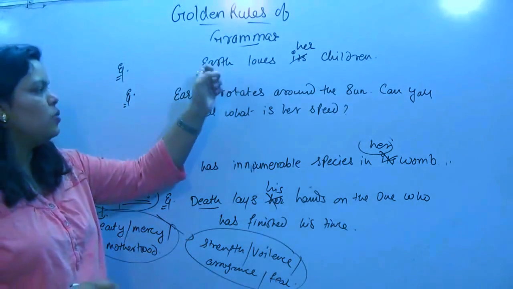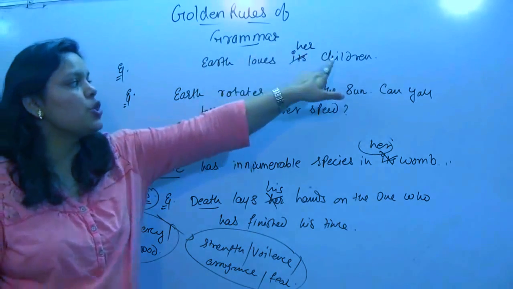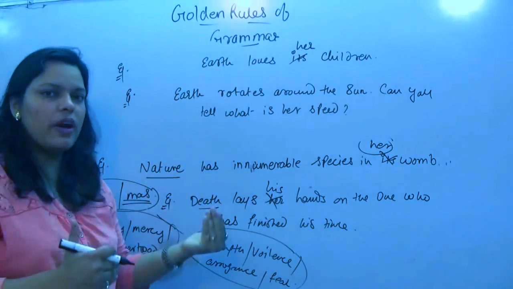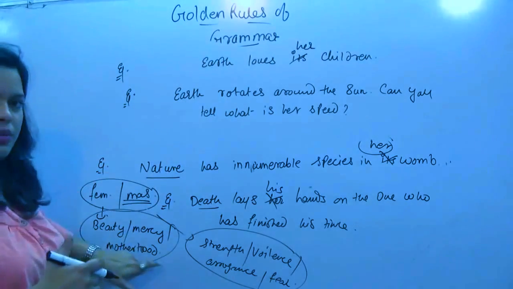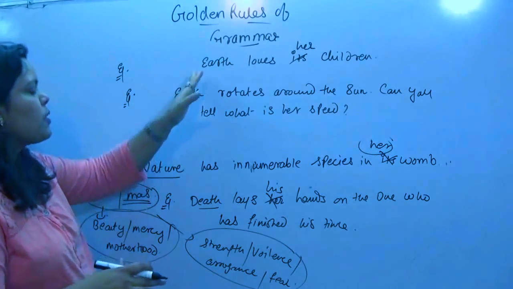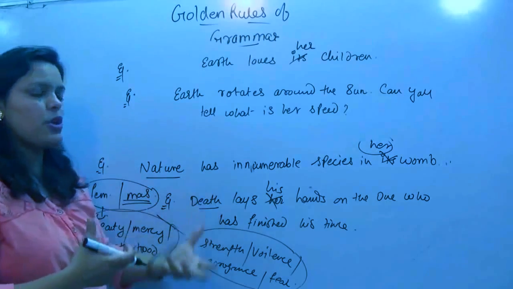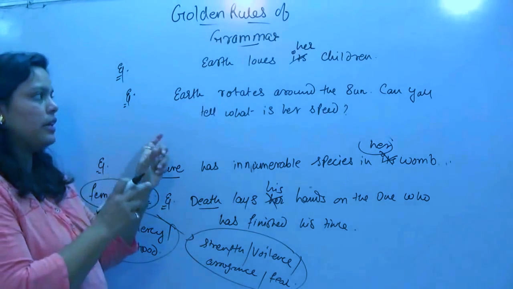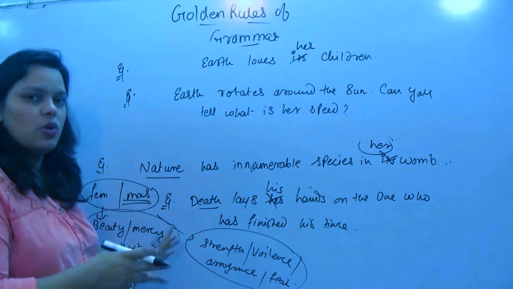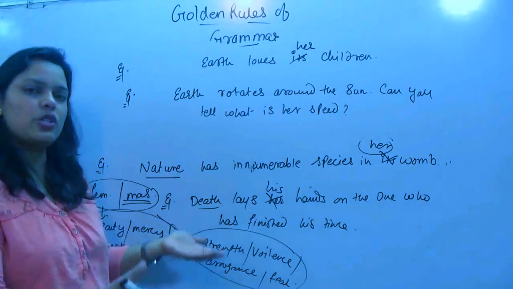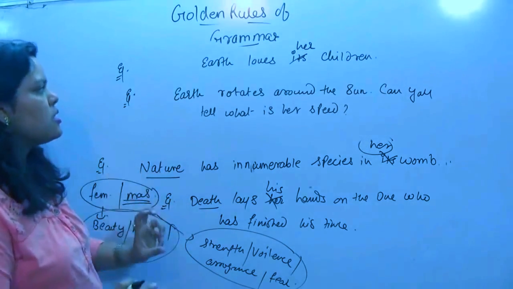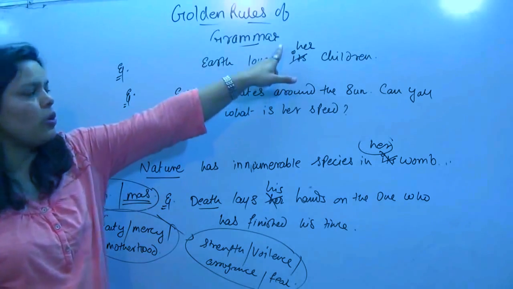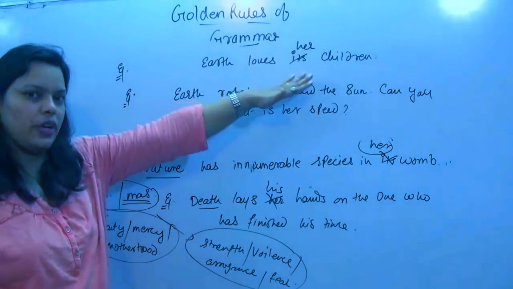In this sentence, we are saying Earth loves her children. We have personified this non-living object with the feeling of motherhood. I'll say it in Hindi also. Earth को हमने यहाँ personify किया है by giving her a characteristic of motherhood. उसको हमने motherhood का characteristic दिया, which is a human being characteristic. This is why we have used pronoun her, because it is a personification.